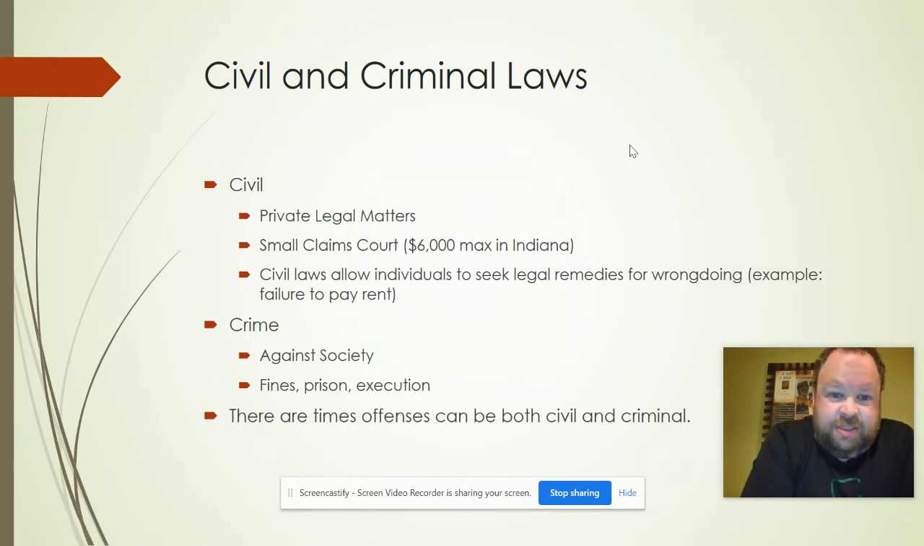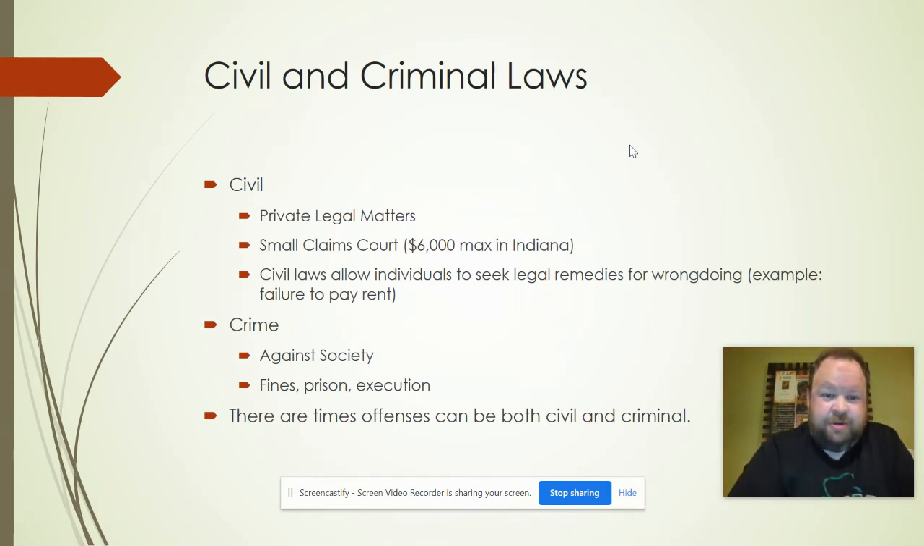So, civil law are private legal matters. So, it typically happens between person to person. Small claims court in Indiana, $6,000 max. So anything $6,000 or lower, they typically settle in small claims court. Anything larger than that typically goes to a higher court. Civil laws allow individuals to seek legal remedies for wrongdoings. Example, if you pay rent to someone and you don't pay it, then your landlord can take you to civil court.